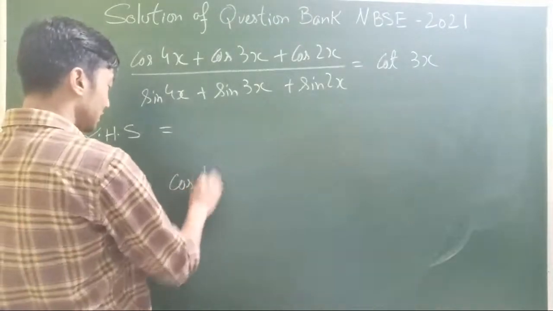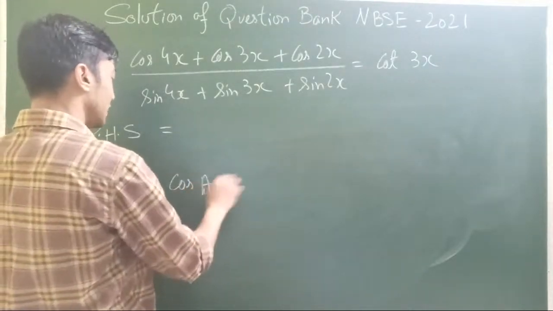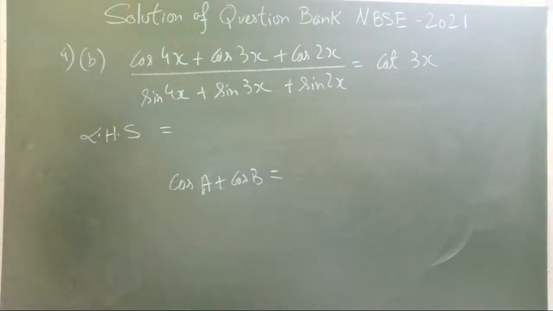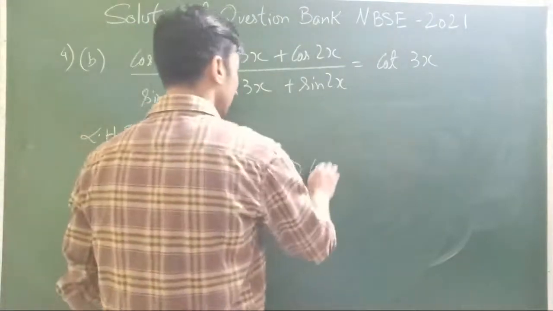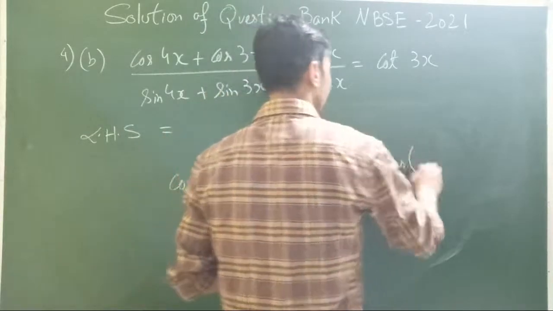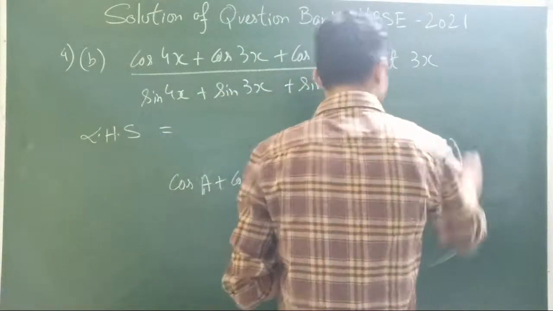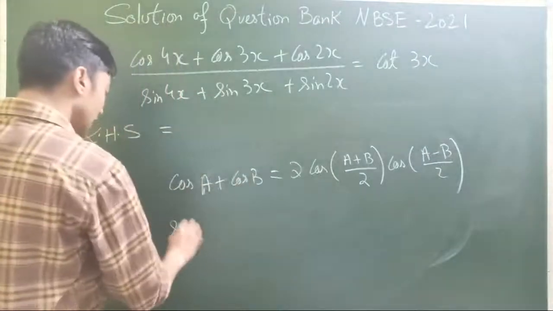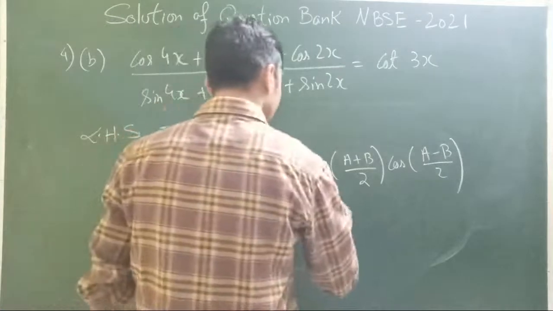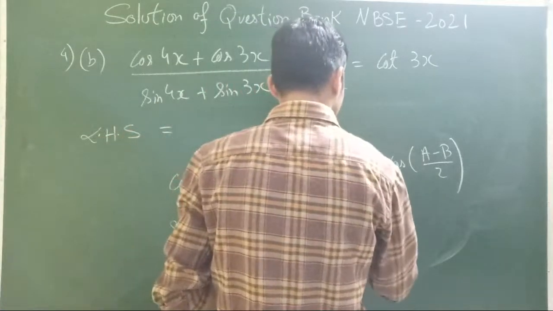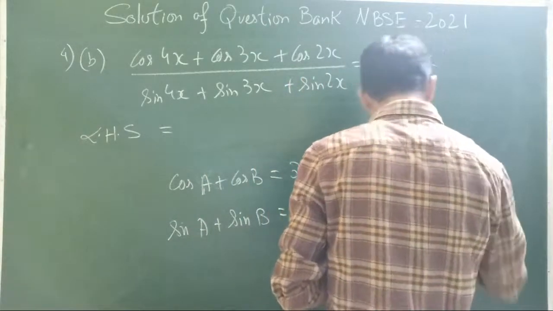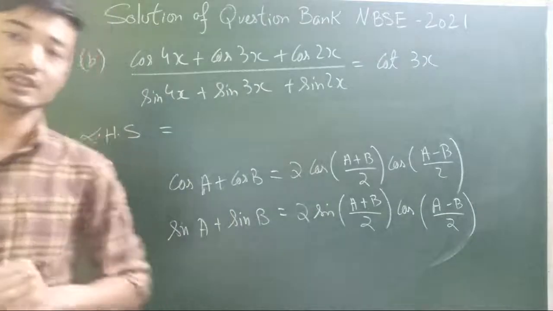That is cos theta. Okay, I'll just use A. Cos A plus cos B. What was the formula for that? Cos A plus cos B. The identity was twice of cos of (A plus B) divided by 2 into cos of (A minus B) divided by 2. This is one identity that we will be using. Another identity, sine of A plus sine of B, would be twice of sine (A plus B) divided by 2 cos of (A minus B) divided by 2. We will be using these two identities here.